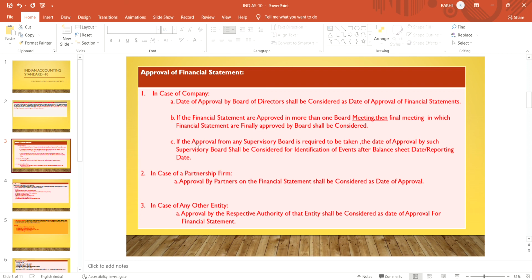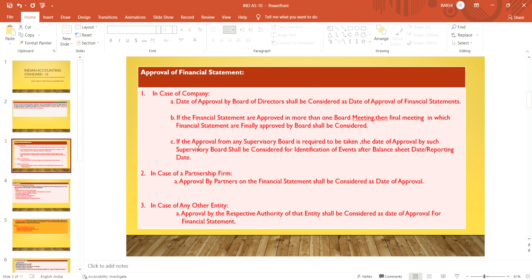Suppose there is more than one meeting held by the board of directors, 2-3 meetings or 4 meetings they hold for finalization of accounts. The last or final meeting in which they finally approved the financial statements, that date is to be considered as the final date of approval.